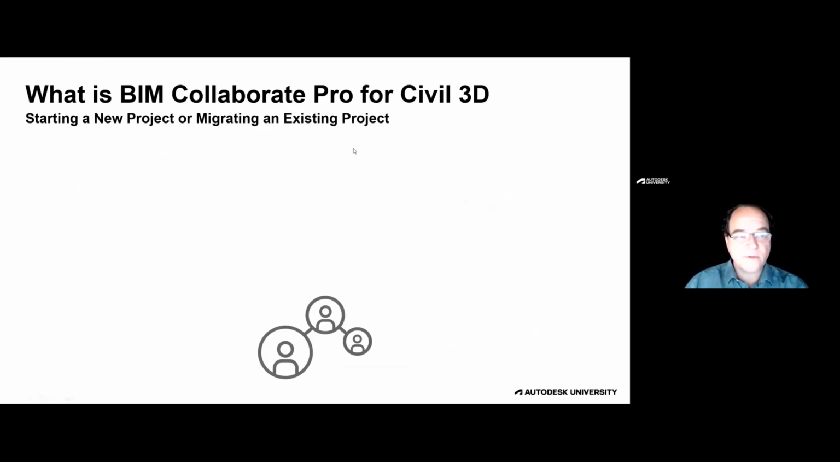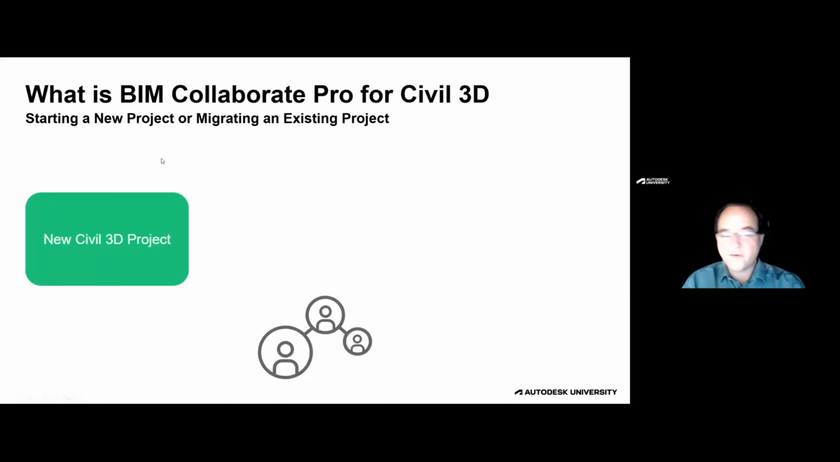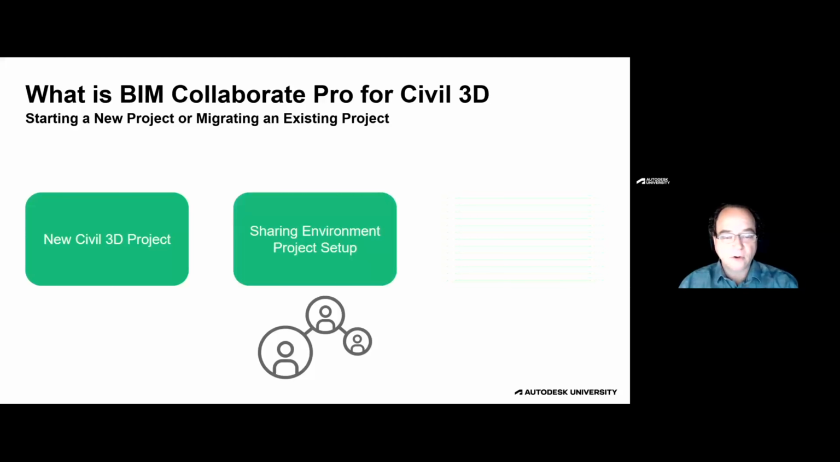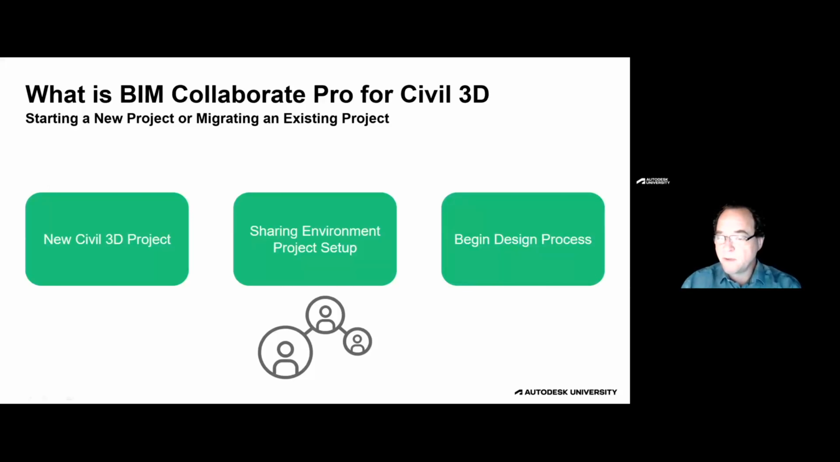So let's look at the BIM 360 environment, and let's look at what it looks like to start a new project. So we have a new Civil 3D project that we want to get started. We still have to talk about our sharing environment, and we have to get our BIM 360 or ACC project set up. Then we begin our design process. Sounds pretty simple, doesn't it?